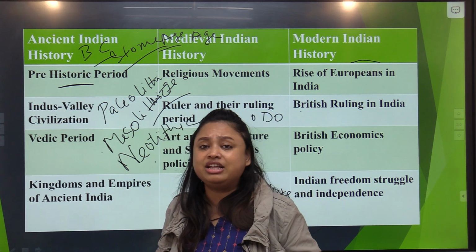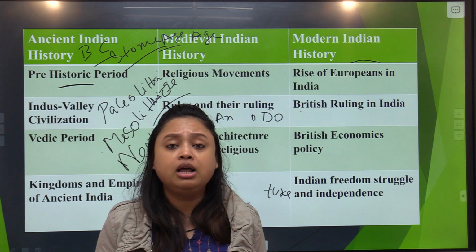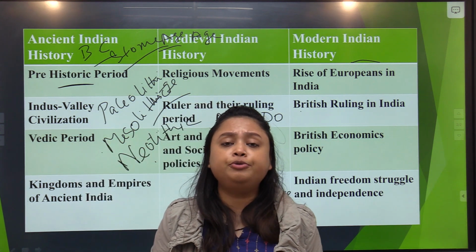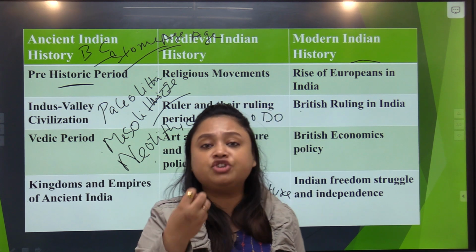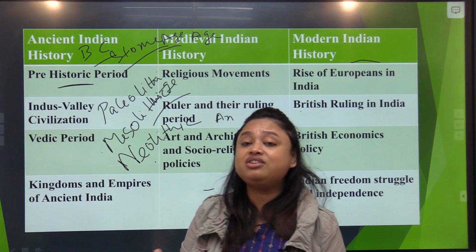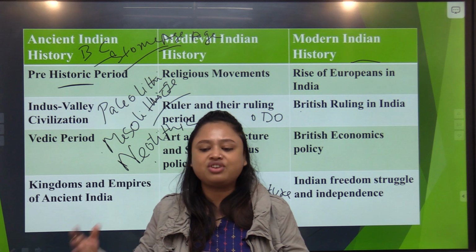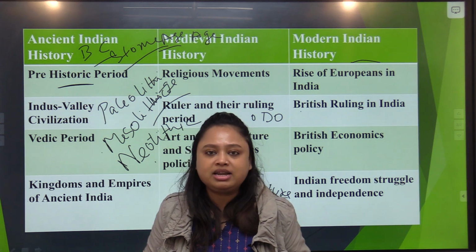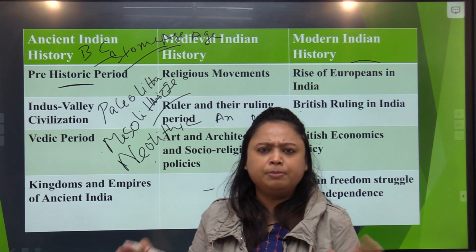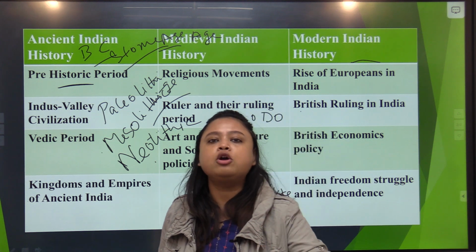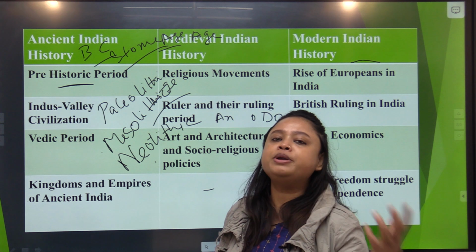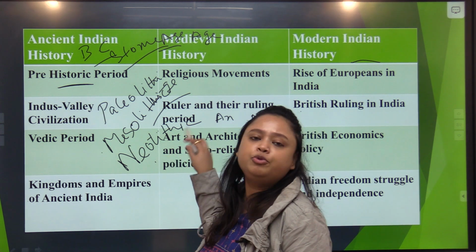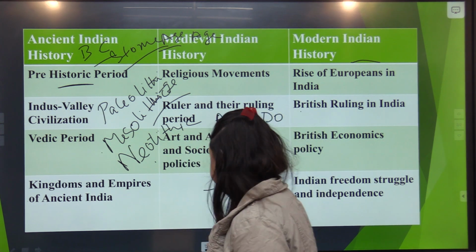Okay, and we start living a settled life. We made a home, we discovered wheels, we started agricultural practice, we started domesticating animals, we started living in a proper society, proper settlement, everything a normal human being does, but maybe not with such advanced techniques. But the things that a normal human being does, we did it in the Neolithic period.